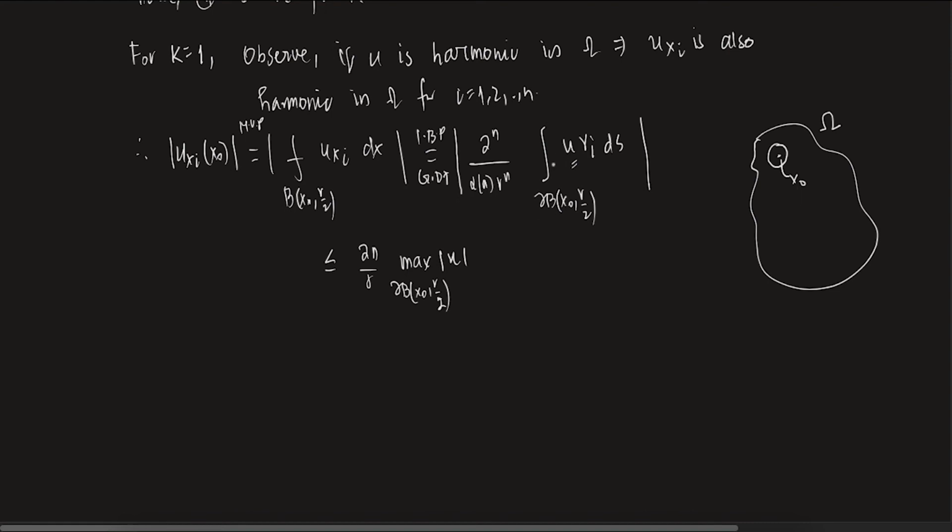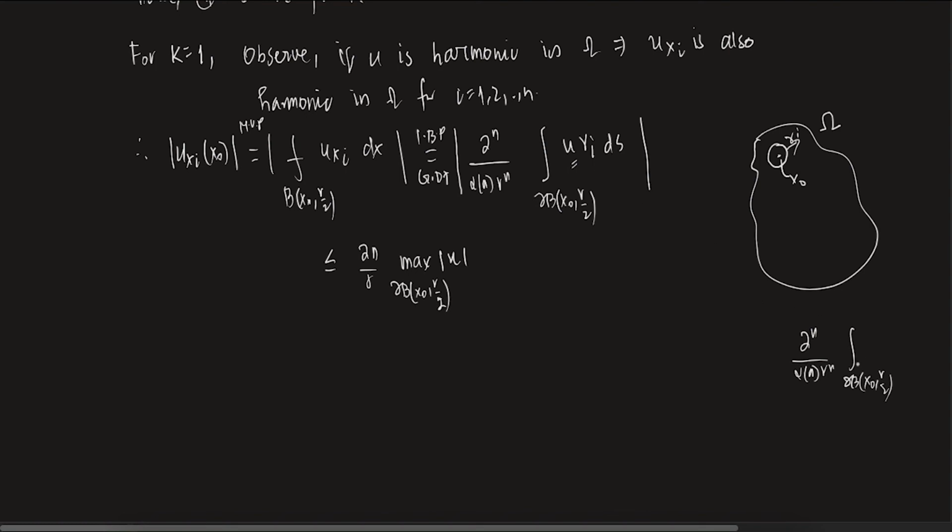If I take that maximum out, essentially what do I have? 2 to the power n alpha n r power n and the integral over the boundary of B(x naught, r/2) of gamma_i dS. If I dominate it, gamma_i is dominated by 1, since gamma_i is the unit outward normal, as you already know.